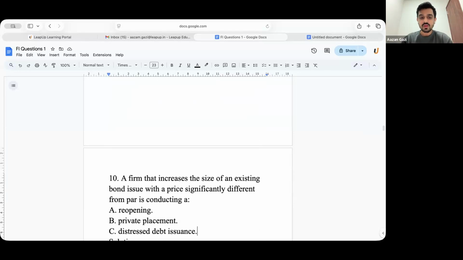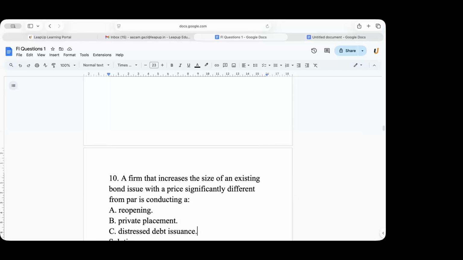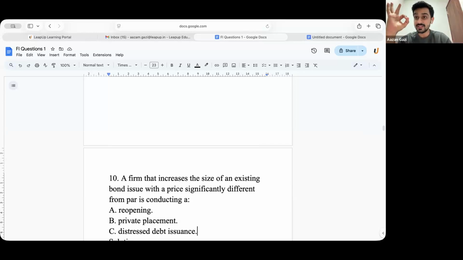Chalo. A firm that increases the size of an existing bond issue with a price significantly. Let me finish the question, guys. Sir, this is a very simple question. You can automatically see B and C going out. Too good, Animesh, this is what I wanted to hear from you guys. It will not be private placement or distressed debt, so what will the answer be? Reopening. Clear? What do you mean by private placement?